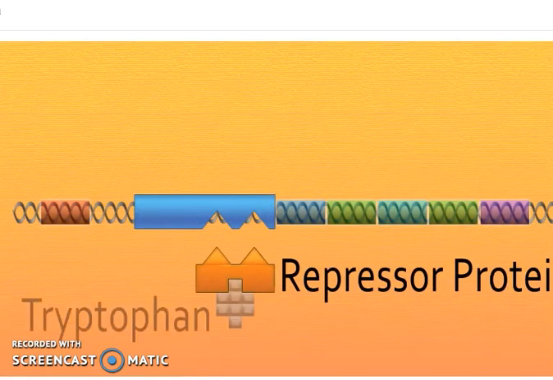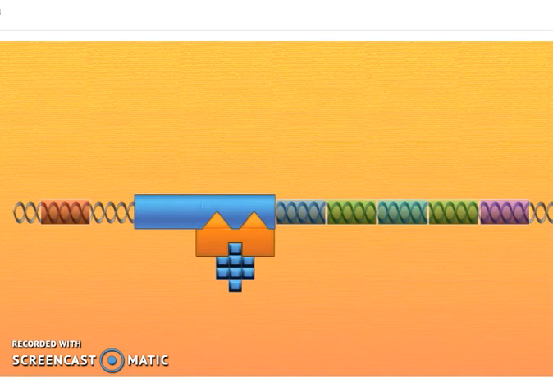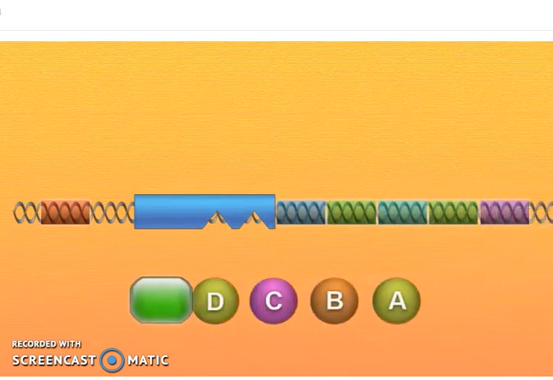In the off position, the repressor protein is bound with tryptophan. This changes the shape of the repressor protein, so it can bind with the promoter and block RNA polymerase. When tryptophan levels are low, you need more. The repressor protein has a different shape when it's not bound to tryptophan, so it can't bind to the promoter. The RNA polymerase is able to bind to the operator, turning the process of transcription on. This starts the process of transcription, and the synthesis of the 5 enzymes needed for tryptophan synthesis can begin.